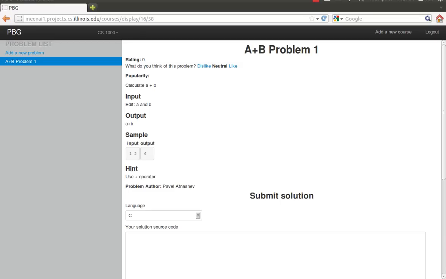So I'm going to add this problem. So now I can see this problem in my course, and you can see that my edit is there in the title and the problem text, and now students in my class can attempt to solve this problem and comment on it.